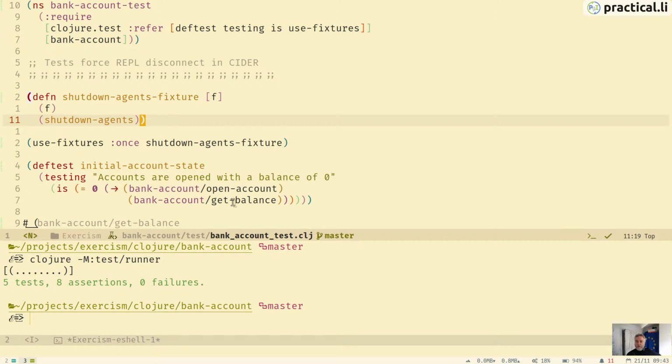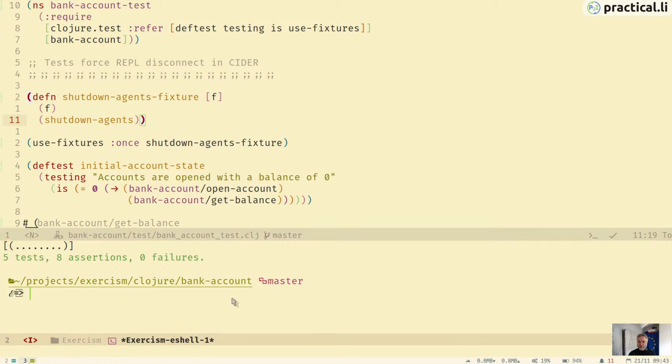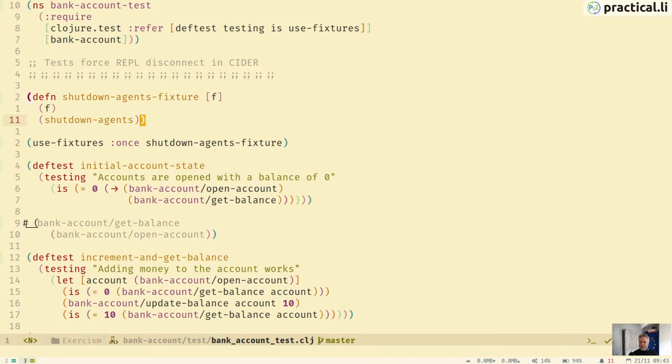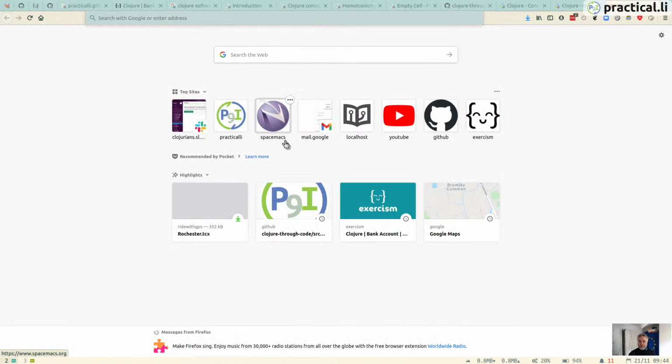Well, that was an unexpected journey. There we go. So it is useful if you do have issues with the way your editor is working, it's always useful to go back to the command line and just run an external test runner that I've got set up here.